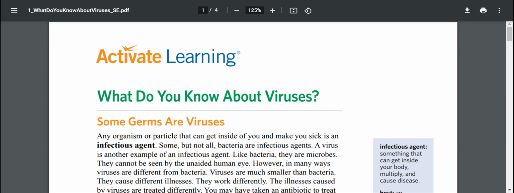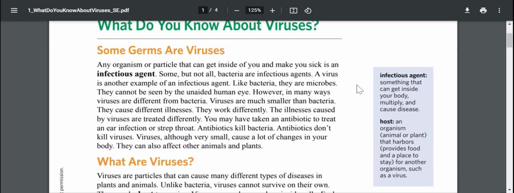Like bacteria, they are microbes. They cannot be seen by the unaided human eye. However, in many ways, viruses are different from bacteria. Viruses are much smaller than bacteria. They cause different illnesses. They work differently. The illnesses caused by viruses are treated differently.